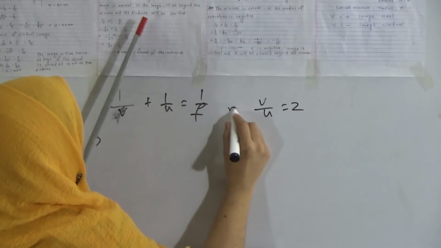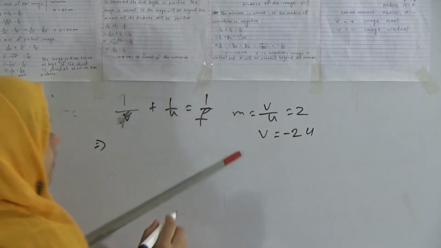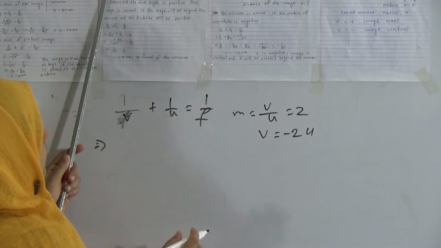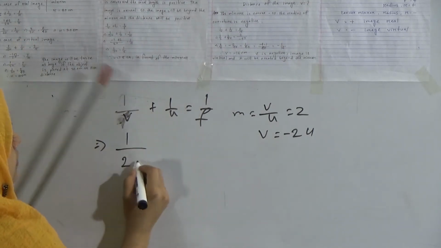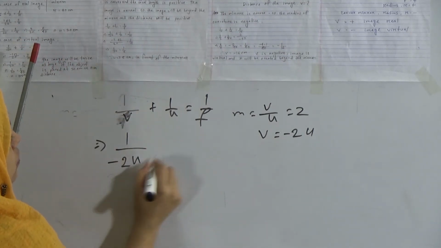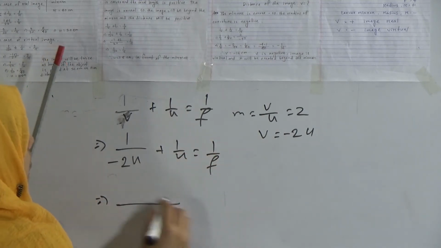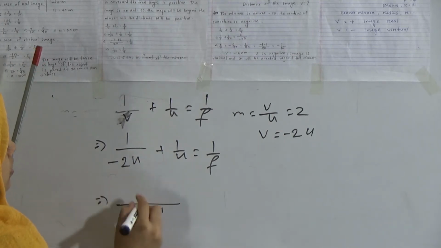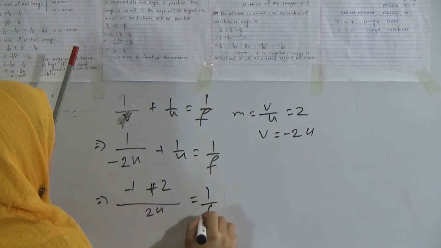So v by u equals 2, that means v equals 2u, but it will be minus for an unreal image. Here the image is given as unreal, so we have to use minus. So we write minus 1 by 2u plus 1 by u equals 1 by f. Now for 2u and u we take the LCM 2u, so minus 1 plus 2 over 2u equals 1 by f.